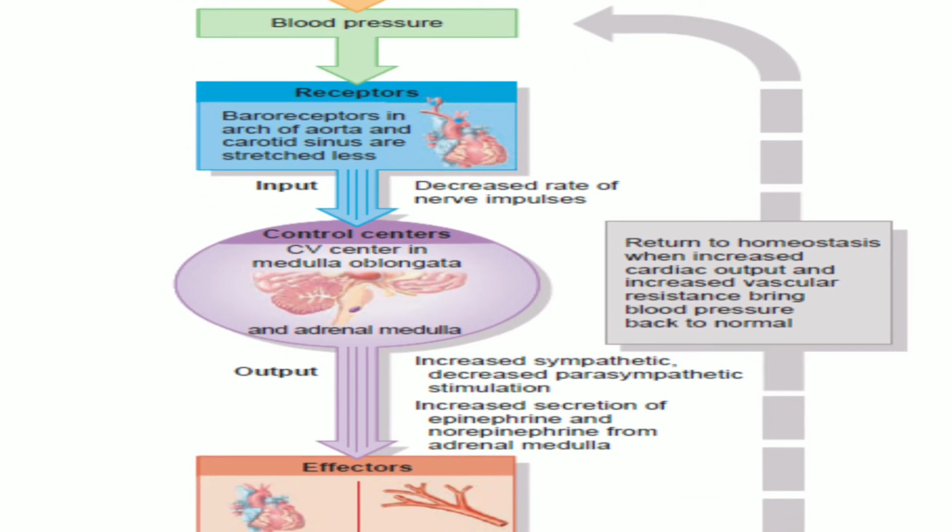This will result in the conduction of the impulses to the CV centers of the medulla oblongata. There is a decreased rate of nerve impulses that is transmitted to the control centers of the medulla oblongata, that is the cardiovascular center, which receives decreased nervous impulses.